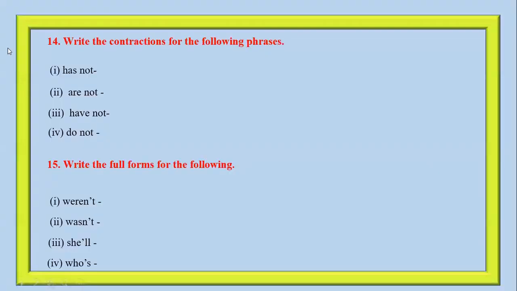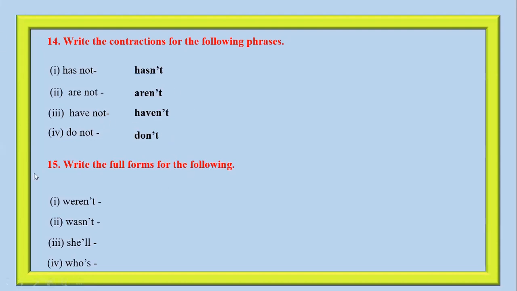Now it's time to do some exercises. Write the contractions for the following phrases. The first phrase is has not, and the contracted form of has not is hasn't. For the phrase are not, the contracted form is aren't. For have not, it is haven't, and for do not, it is don't. In all of these cases, the letter o is removed from the second word, which is not.